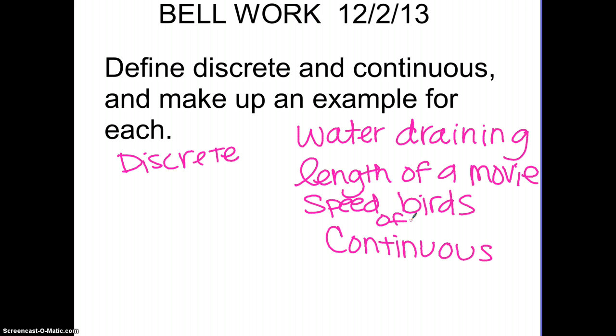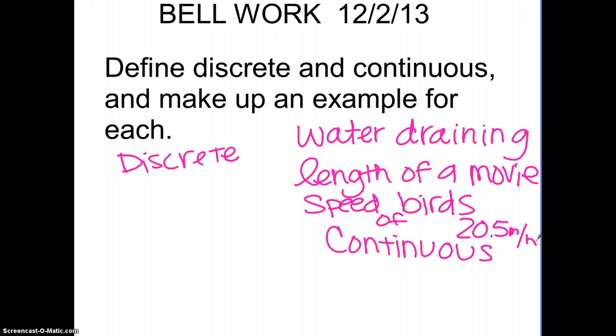They could be going at 20.7 miles per hour. So you can have all different kinds of speeds, and it doesn't have to be exact numbers. It can be decimals. So 20.5 miles per hour will work, and that's why speed will work.